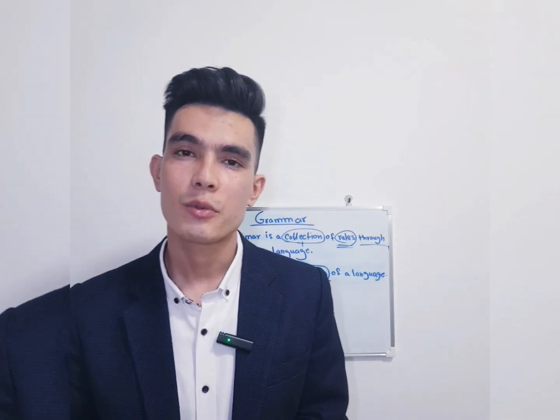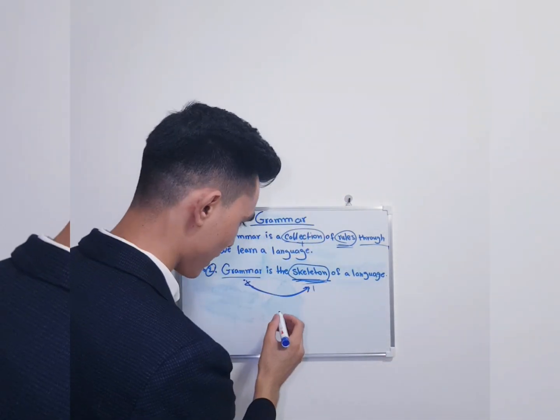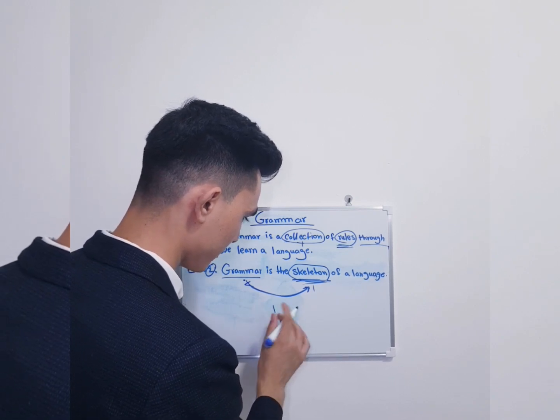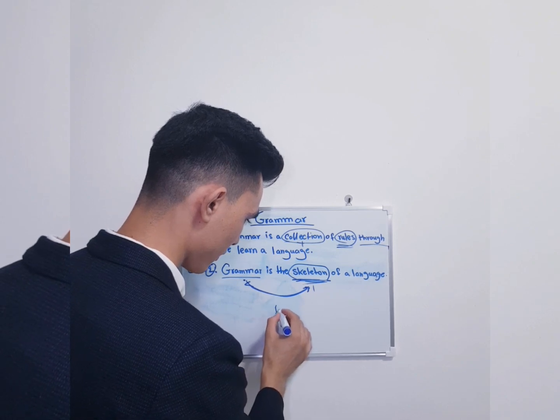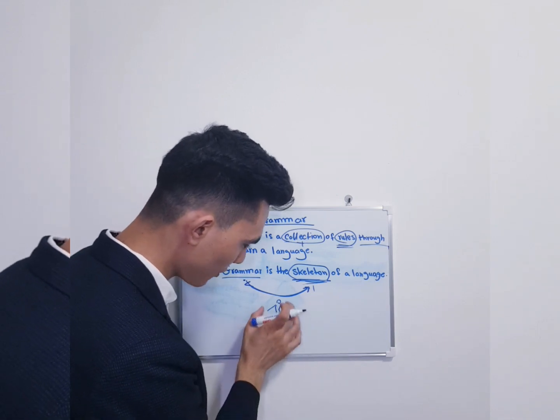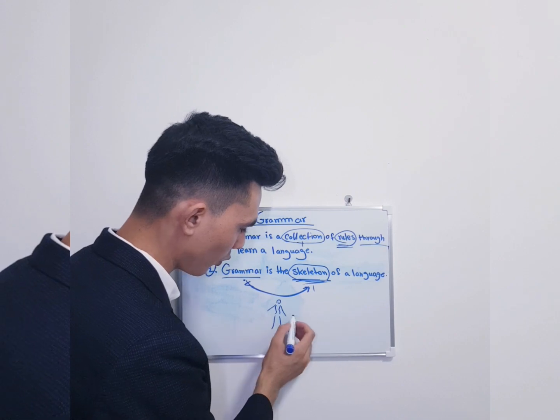For example, what does our skeleton do? Our skeleton lets us stand firmly, for example, to move, so it is a crucial part. The grammar is again like that. Suppose that this is a human skeleton. So this is only bones. Without these bones, what could we do with these pieces of meat? So these are our bones, and our muscles, our meat, our other parts are sticking around them, and it shapes our body.